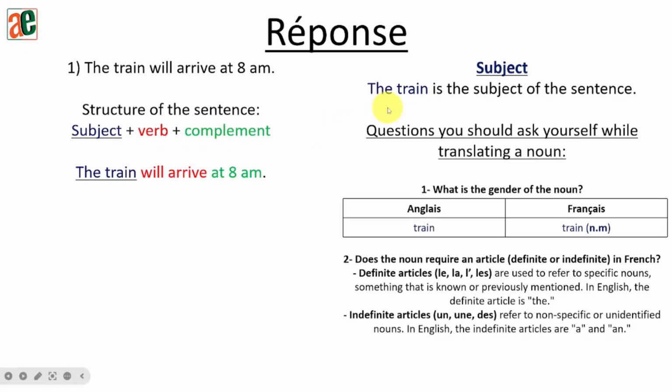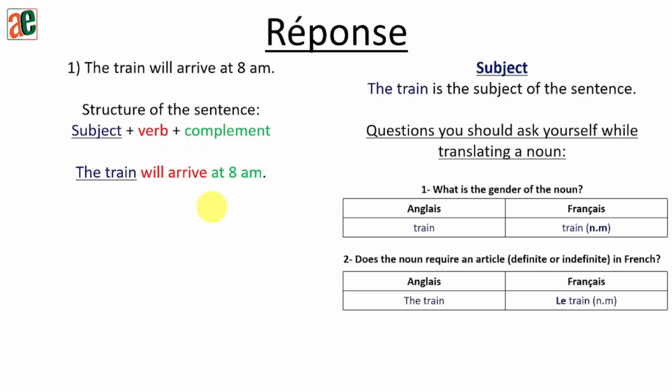So if you check the given article here, it is "the". And we said for definite article in English, that translates as "the". So we'll be using a definite article. Moreover, here we are talking about a specific train that will arrive at 8. So definitely we are going to use definite articles. So here the train, so le train. So le is nothing but the masculine singular form of the definite article to express "the".